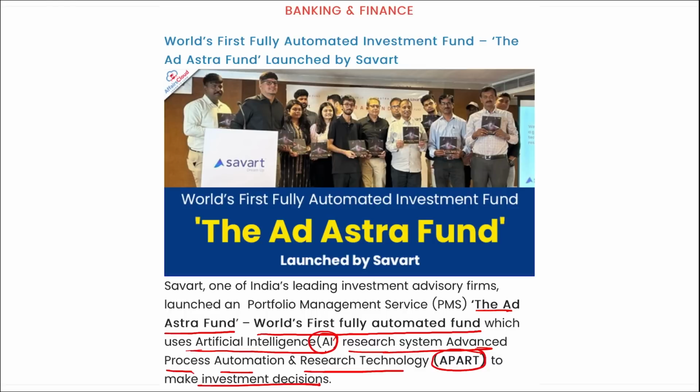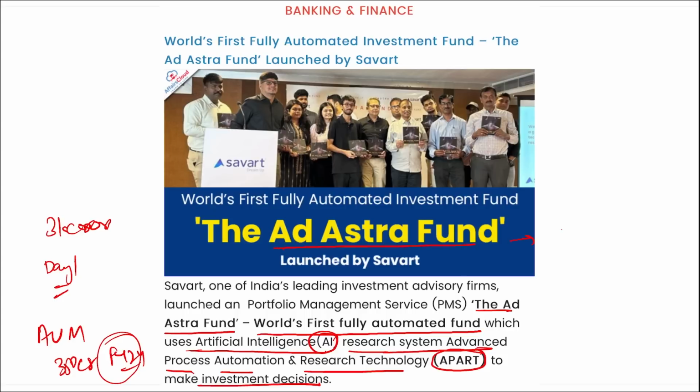This fund enhanced the possibilities of attaining more returns on investment, and the fund received investment of about 31 crore rupees, right, on day one, and plans to achieve an AUM of almost 350 crore rupees by the end of fiscal year 2024. If we talk about this Ad Astra fund, this is a long-term investment vehicle, right? Here you need to be invested for almost 3 years and ideally between 7 to 10 years.